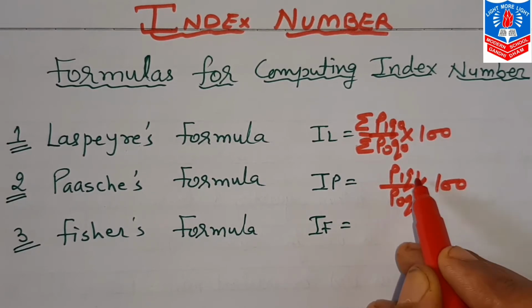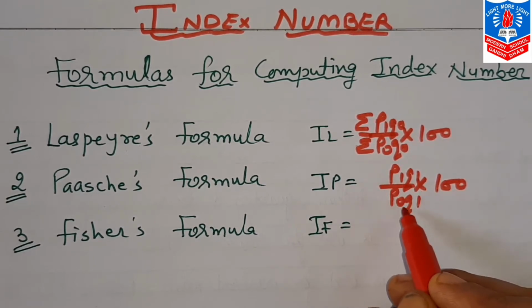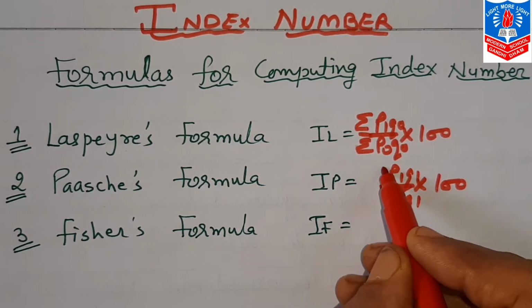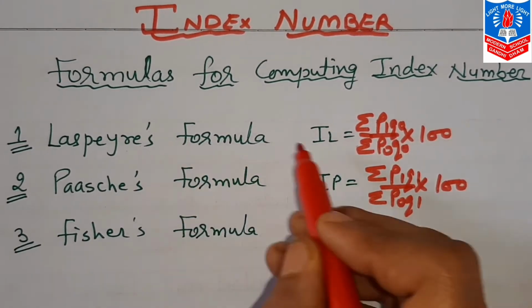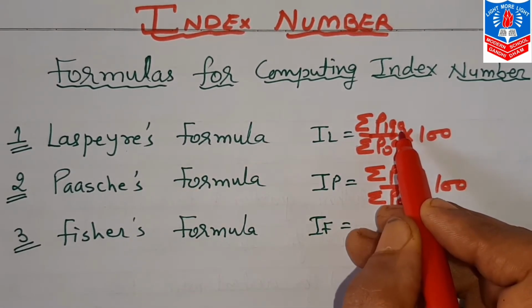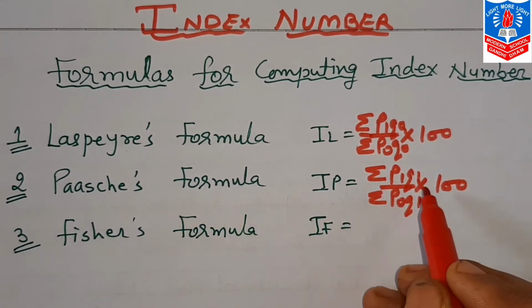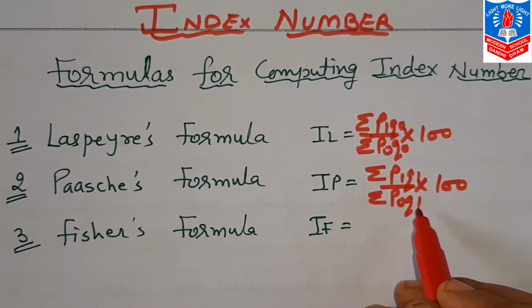The quantity of the current year should be multiplied by P1 as well as P0, and the total of that, sigma. No need of cramming these formulas: simply, Laspeyres uses quantity of the base year and Paasche uses quantity of the current year.